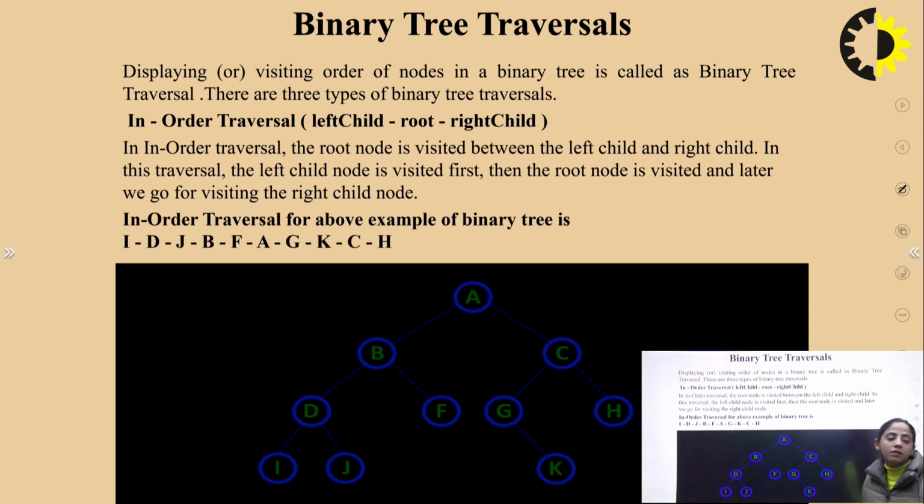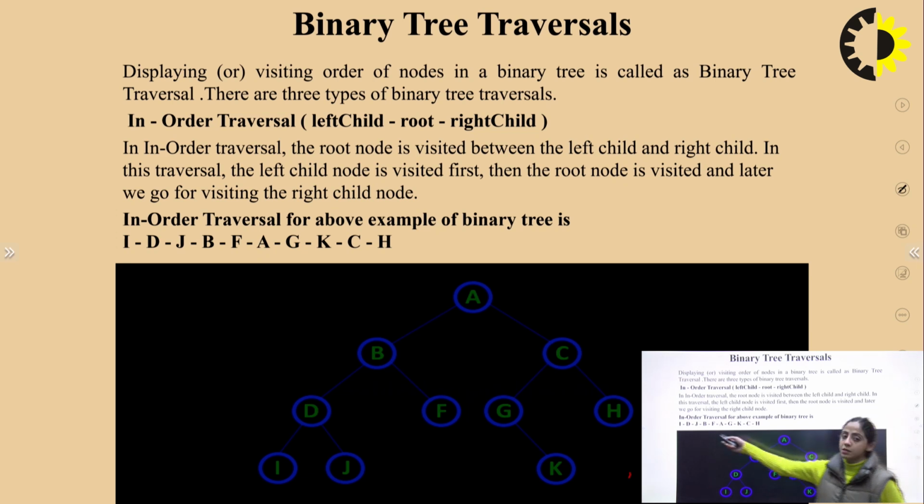Now binary tree traversals. Displaying a visiting order of nodes in a binary tree is called as binary tree traversal. There are three types of binary tree traversal. In order traversal: left child, root, and then the right child. In order traversal, the root node is visited between the left child and right child. In this traversal, the left child node is visited first, then the root node is visited, and later on we go for visiting the right child node. For example, the in order traversal for the above example of binary tree will be, how will this be?